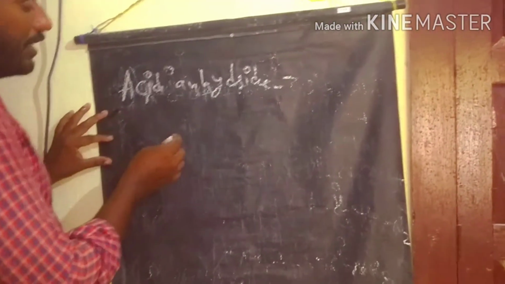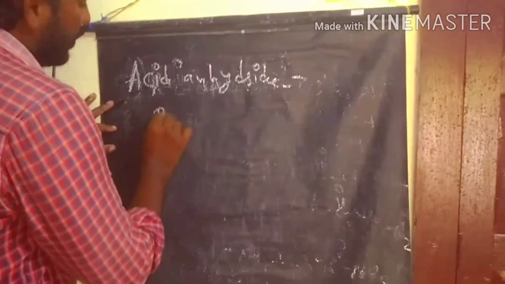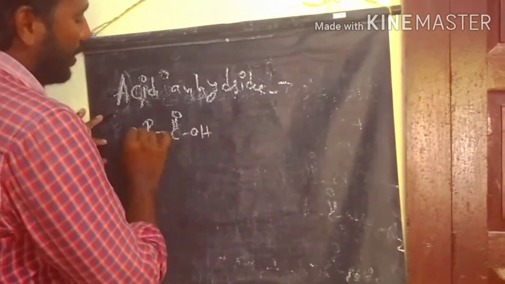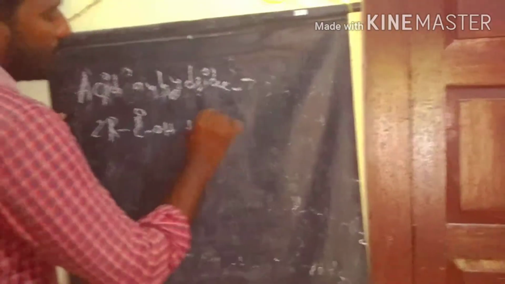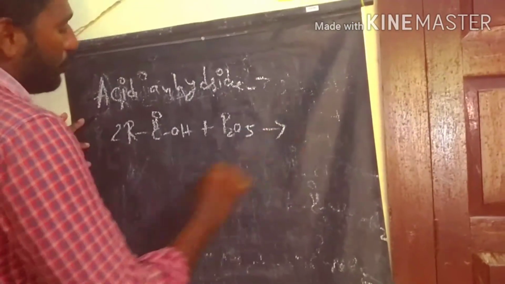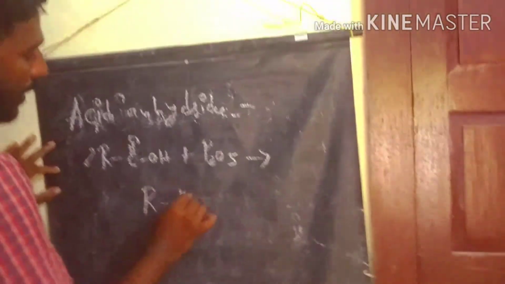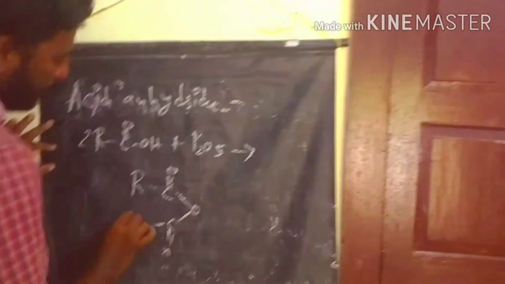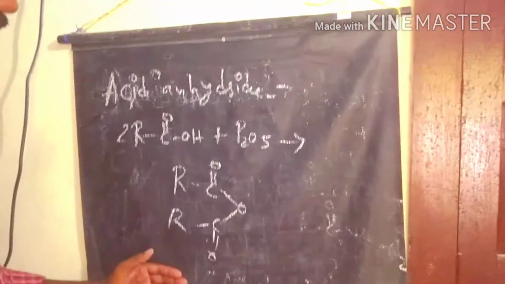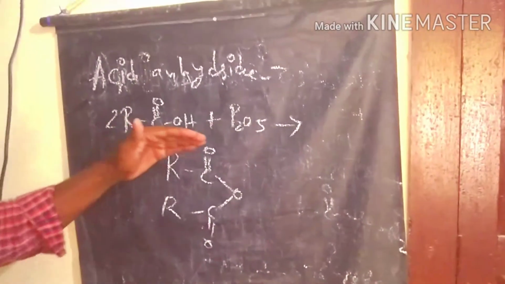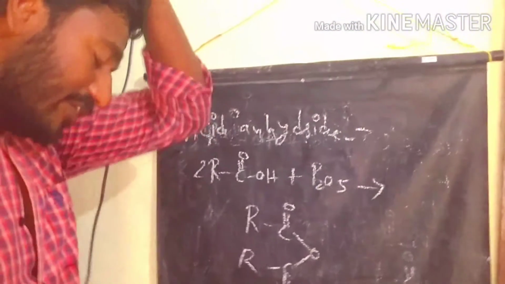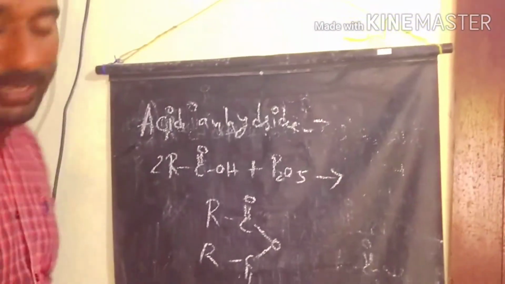This is a dehydration process where 2 moles of carboxylic acid are involved under phosphorus pentoxide, P2O5, to produce the acid anhydride. So this is the acid anhydride preparation from carboxylic acid.